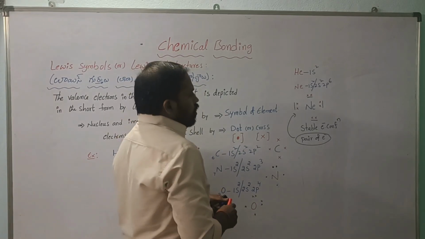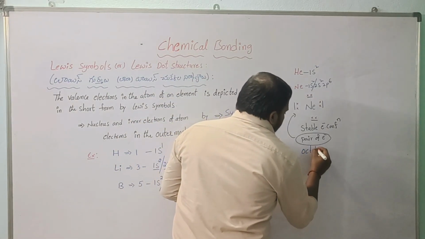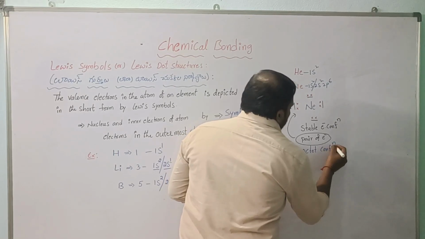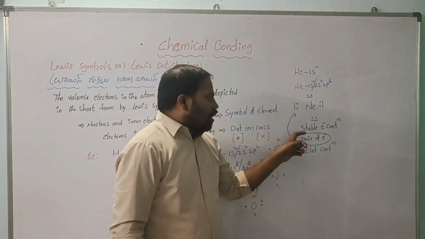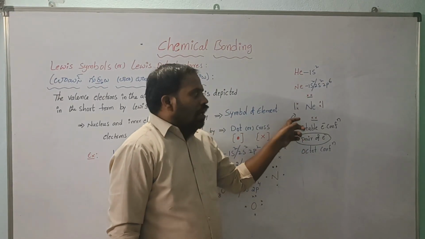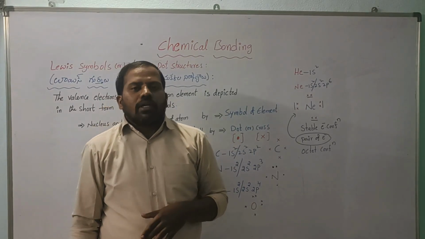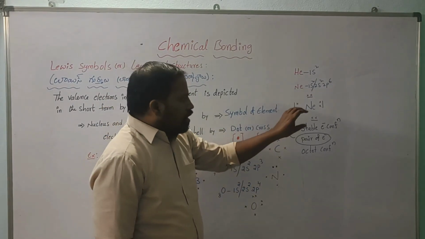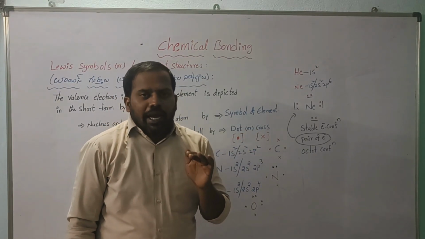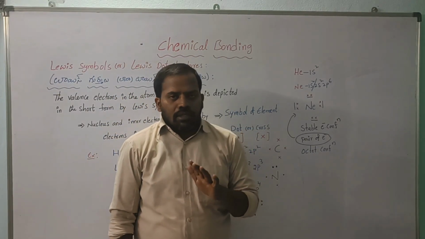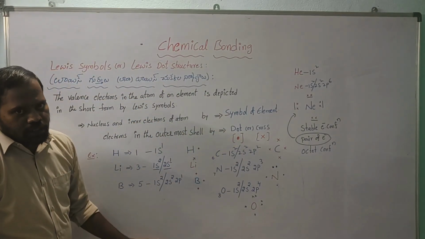This can be called the octet configuration: 8 electrons, so octet configuration. So all the elements try to get the octet configuration or stable electronic configuration or noble gas configuration. Further, they will be involved in bond formation. If 8 electrons exist, the atom will be stable, so it is inactive in bond formation. Okay, so this is regarding Lewis dot structures.